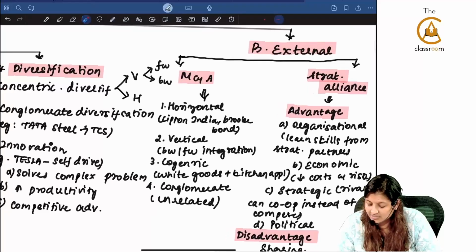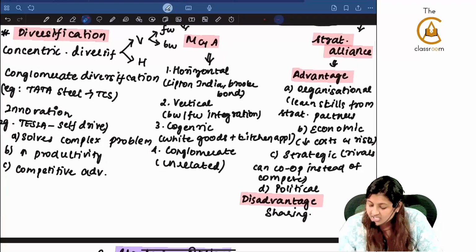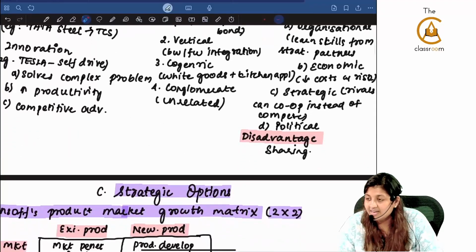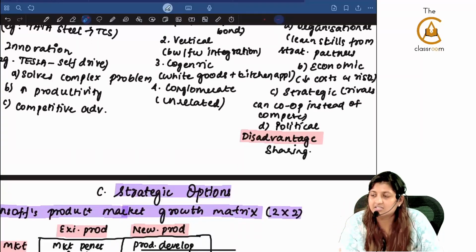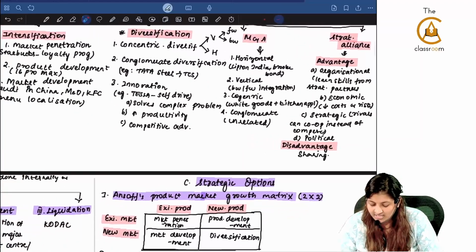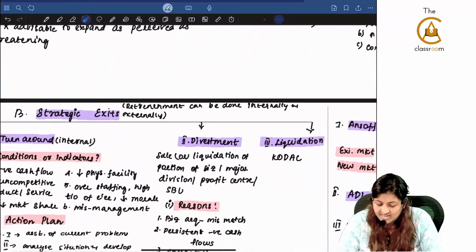Strategic alliance, we saw what is advantage and disadvantage. Advantage, you already know, economic, all of those things. Disadvantage, sharing is the only disadvantage, because usually they will not share certain information. Because there is a strategic alliance, they are forced to share that information. The next is strategic exits.